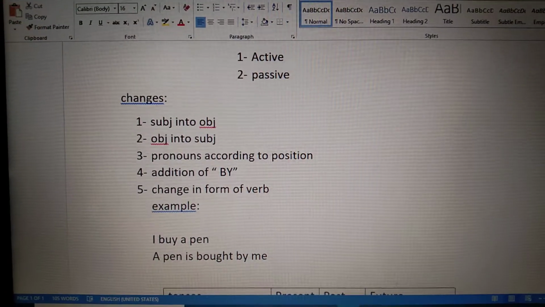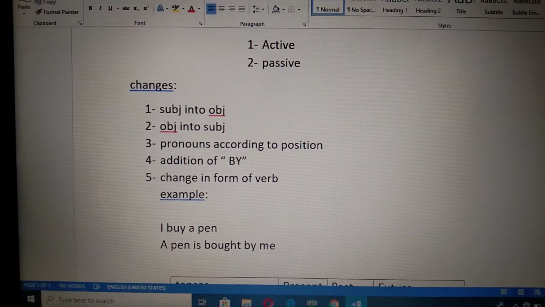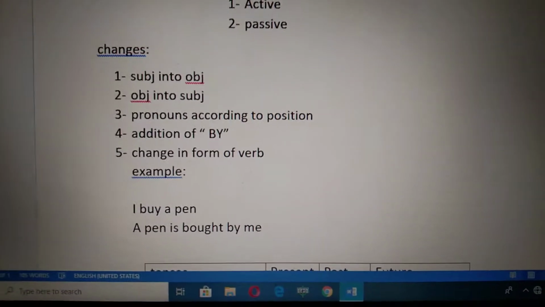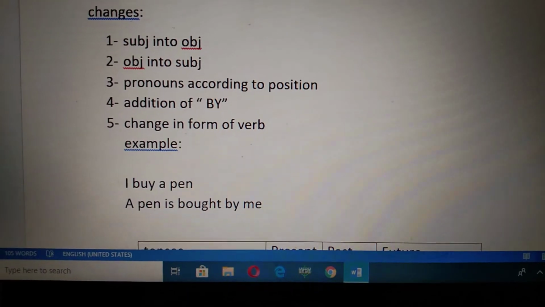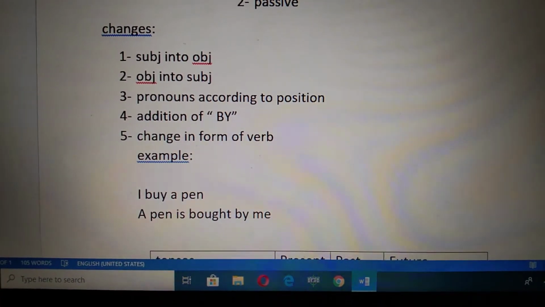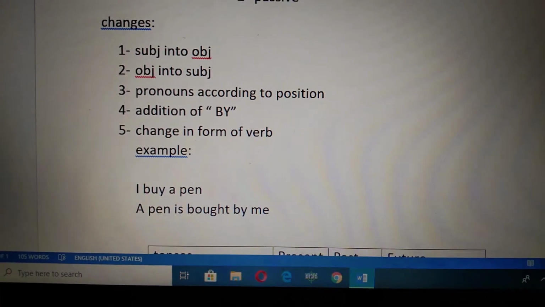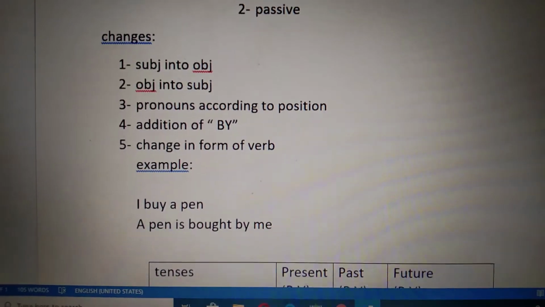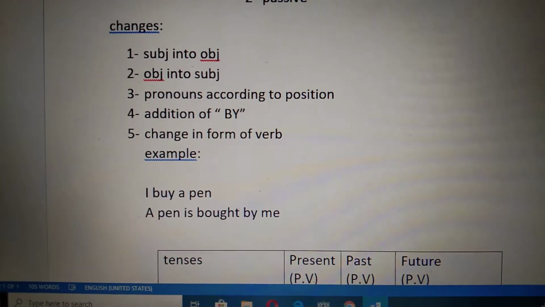I changes when we change the positions. Pronouns change. I changes into me, we into us, he into him, she into her, they into them. Now have a view of the change of the tenses.